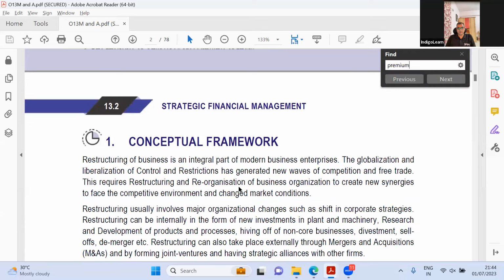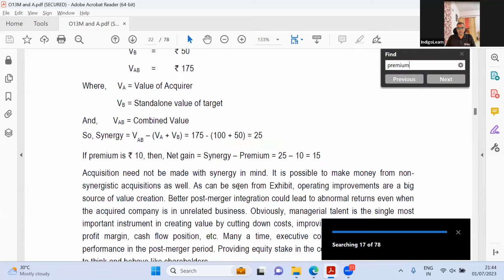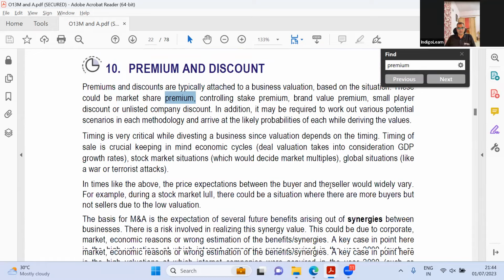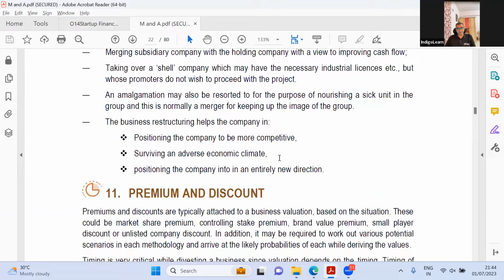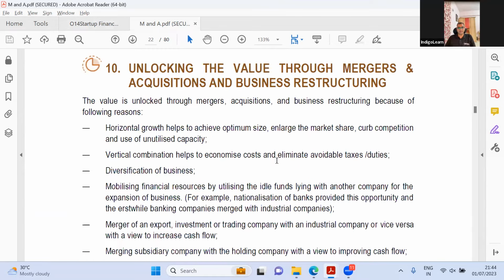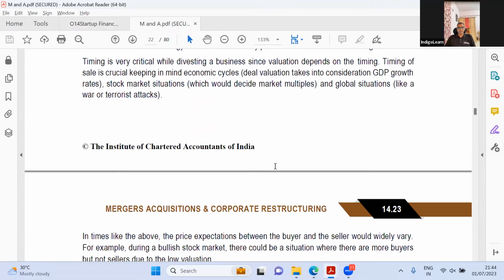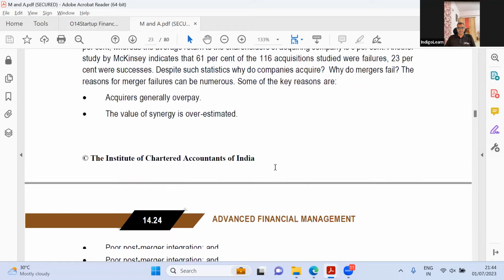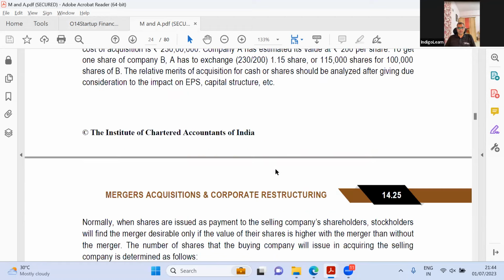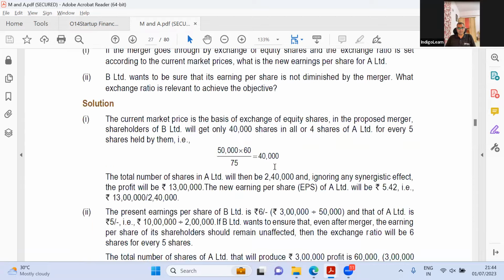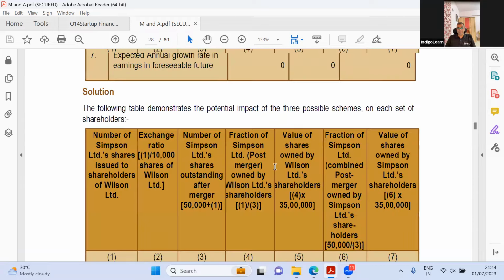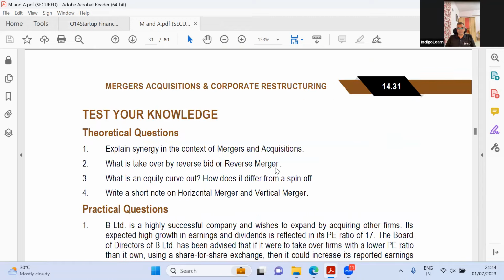Premium and discount. So I think these both are different aspects, how they unlock value. Premium discount is there here as well, but they've added one new topic called unlocking value, but I don't see anything major there. So this is done. Now let us see how many questions are there in this particular chapter. They've added SPACs. SPACs is a good one.